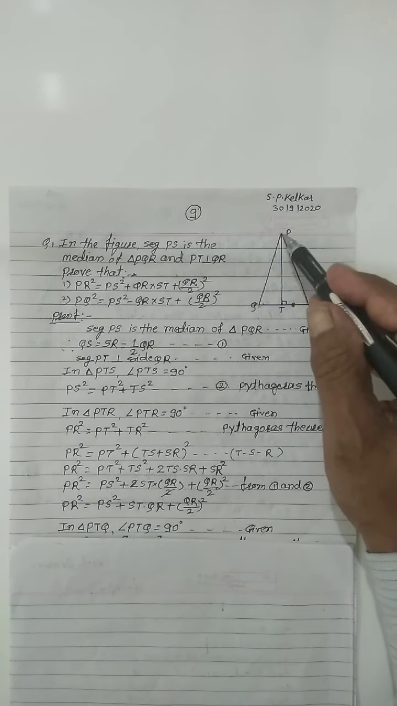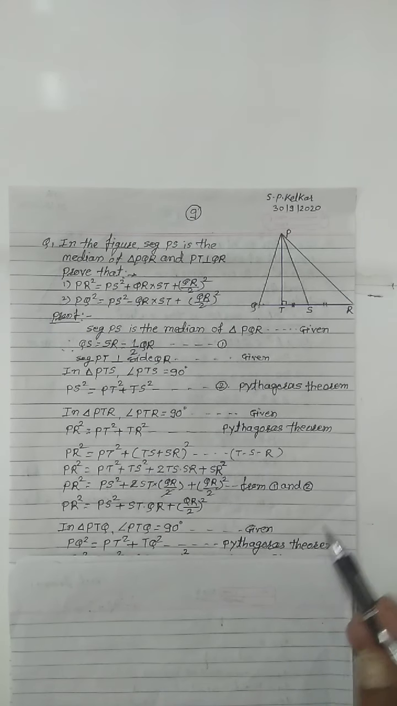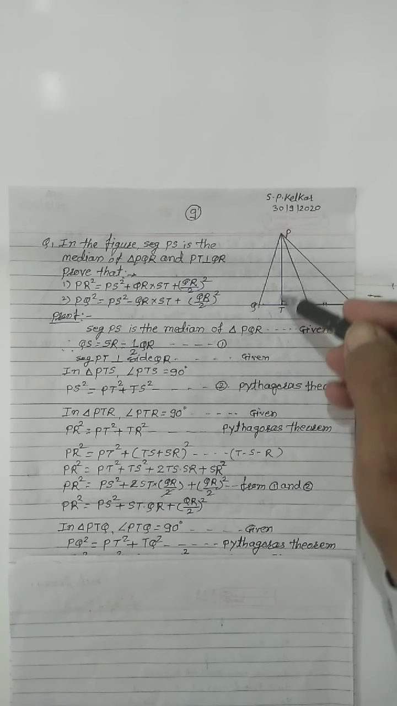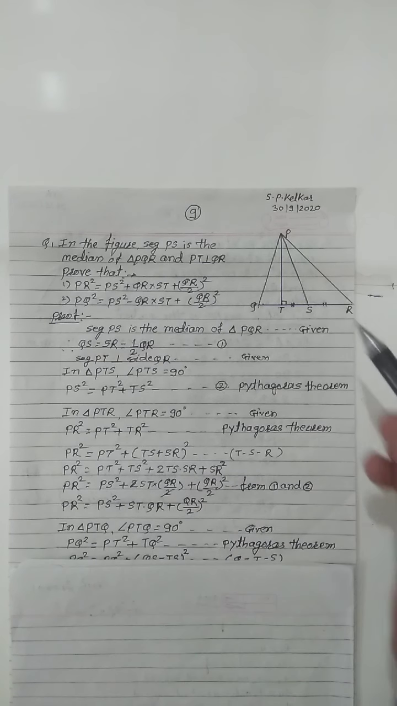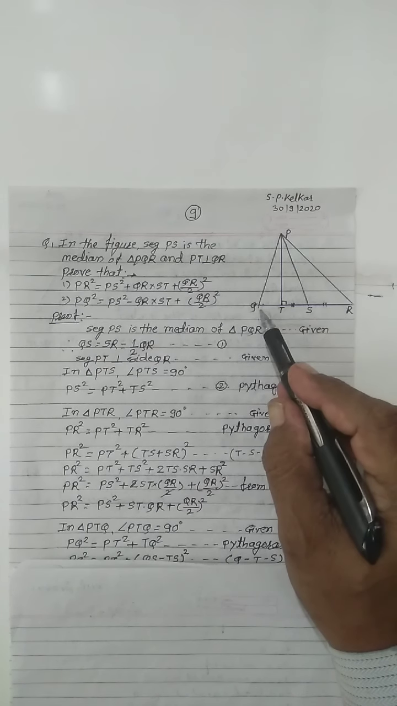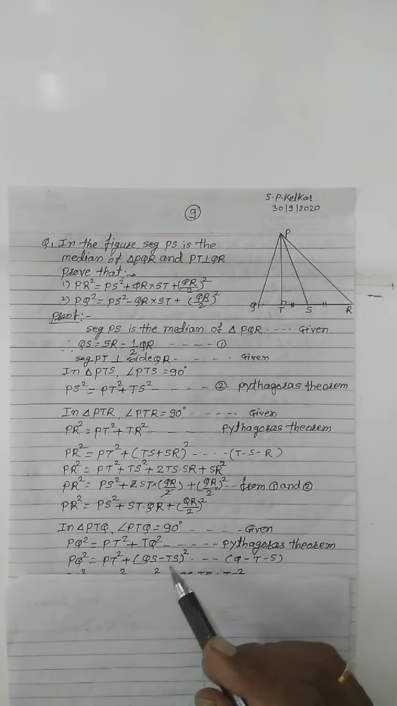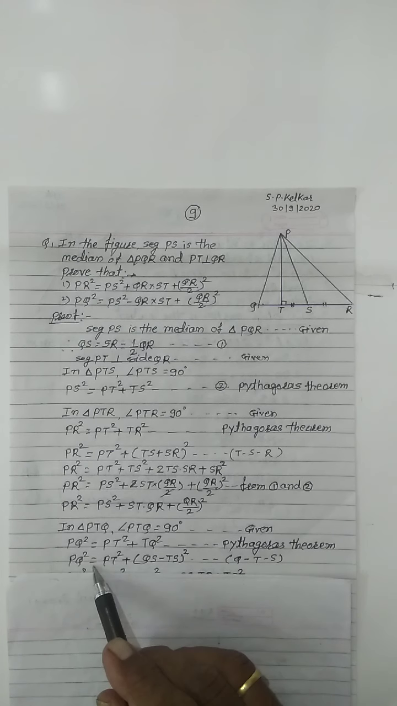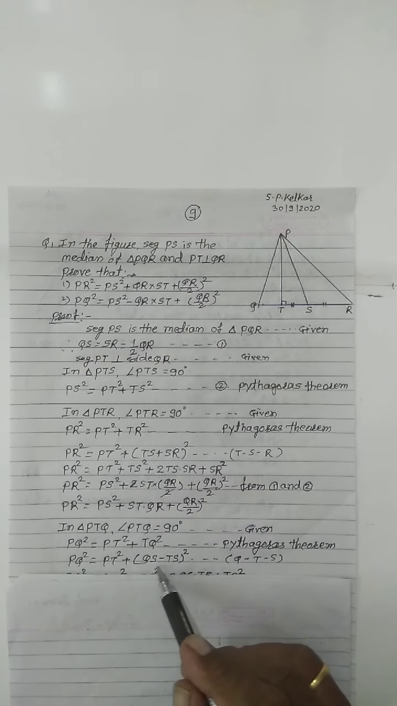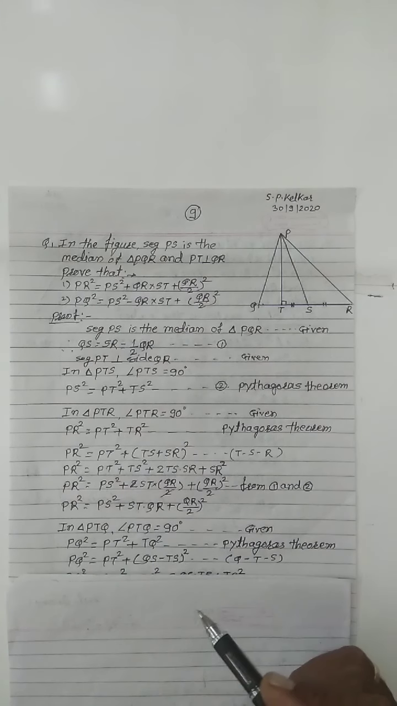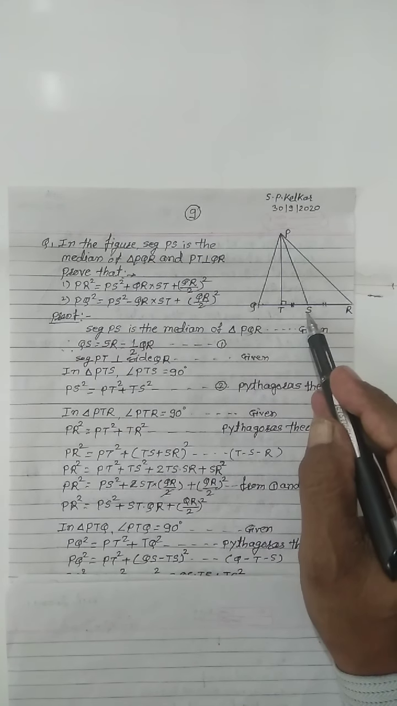In this triangle, angle PTQ equals 90 degrees. That is given. Then write the Pythagoras theorem: PQ square equals PT square plus TQ square. Now this TQ can be replaced like this: TQ equals QS minus TS. Write in bracket: PQ square equals PT square plus, for this TQ, (QS minus TS) bracket square. Point T lies between Q and S.